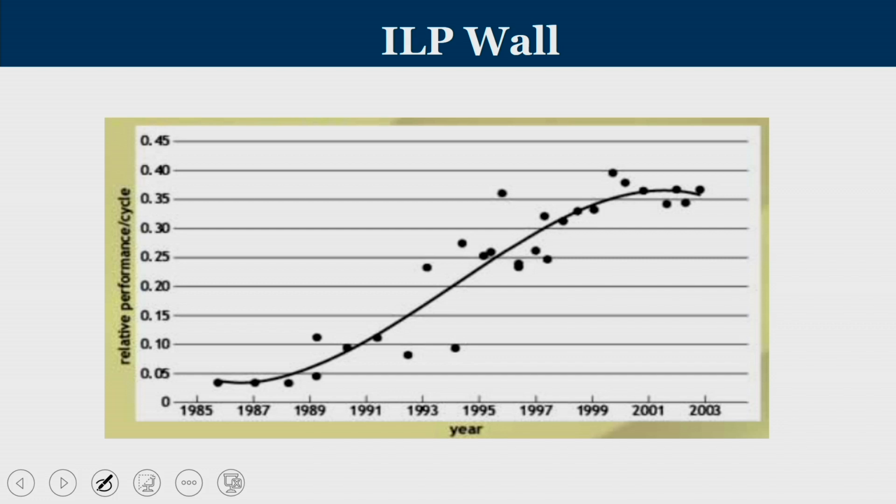Now, coming to the ILP wall, here ILP stands for instruction level parallelism. Over the years, architects were trying to explore whether we can exploit instruction level parallelism, and all these pipelined concepts, pipelined processors, superscalar processors, hyper-threading, multi-threading, multi-issue, all these were tried, and that also reached a saturation level somewhere in early 2000, that we cannot further exploit instruction level parallelism in a single processor.